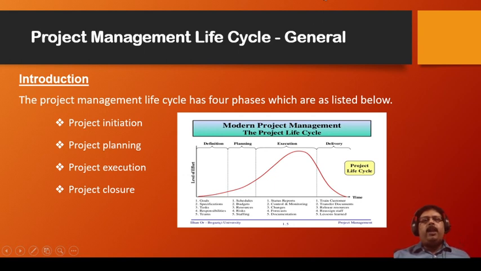And the four phases here are initiation, planning, execution and closure. So if you see this curve in the diagram, you can notice what is done in the initiation phase, what is done in the planning phase, what is done in the execution phase, and what is done in the closure phase. So in the project management life cycle, the general life cycle, we have four phases. The initiation phase.